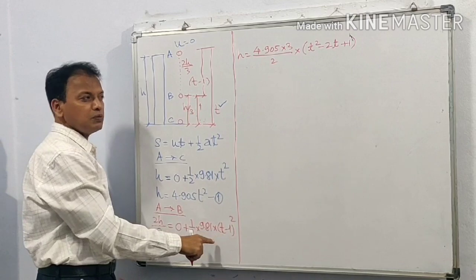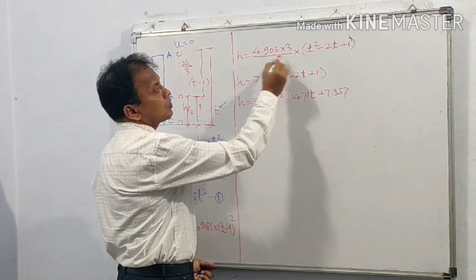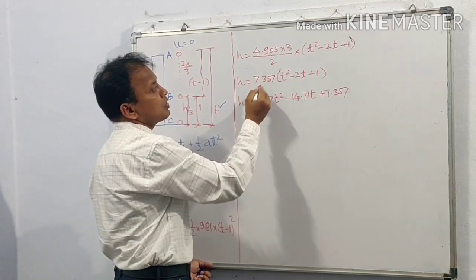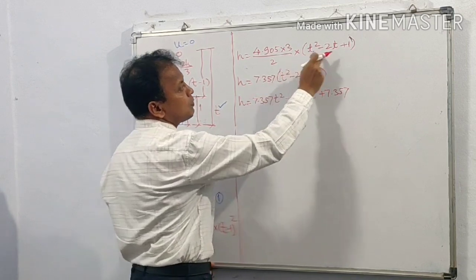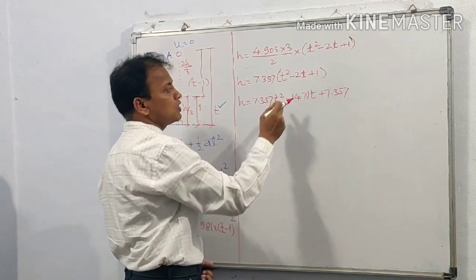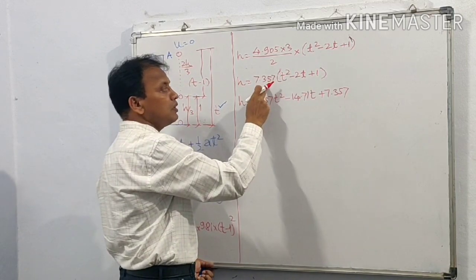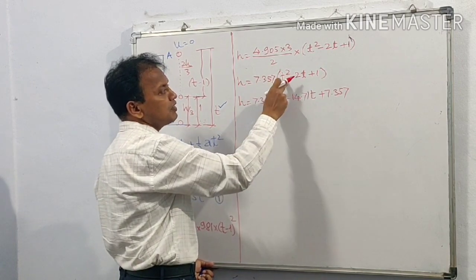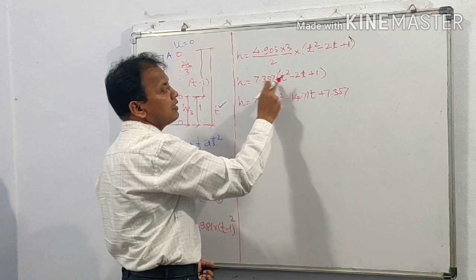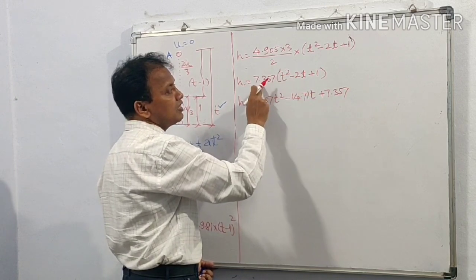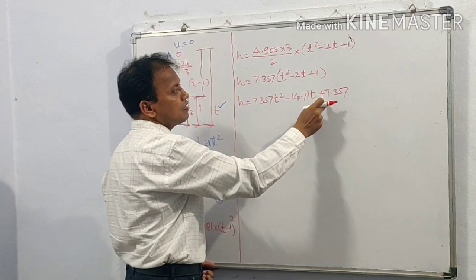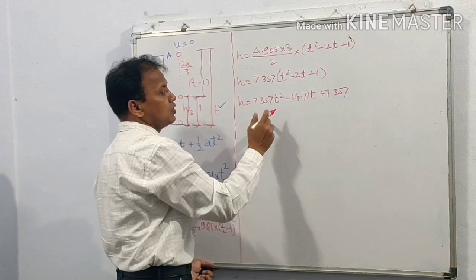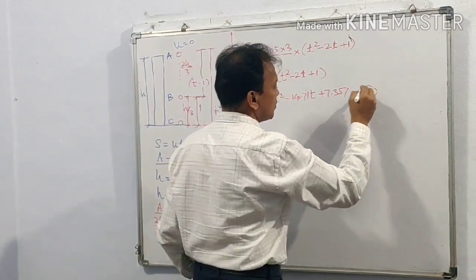Solving this, h is equal to 7.357 into bracket t square minus 2t plus 1. Multiplying by 7.357, h is equal to 7.357 t square minus 14.71t plus 7.357. So this is equation number 2.